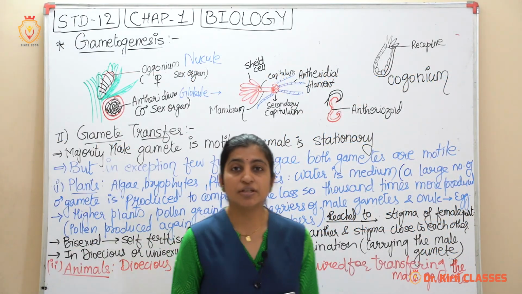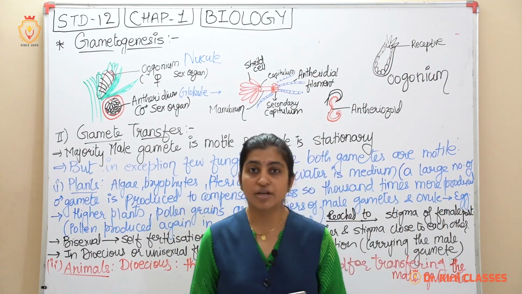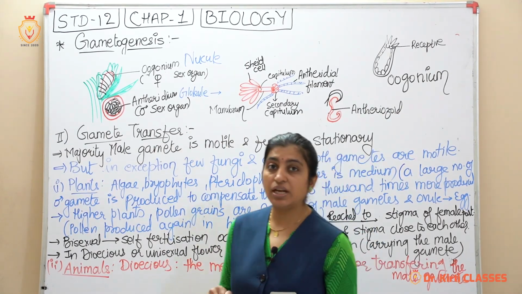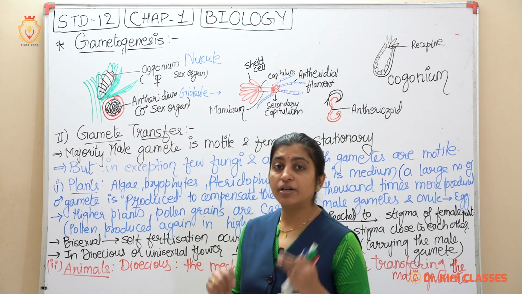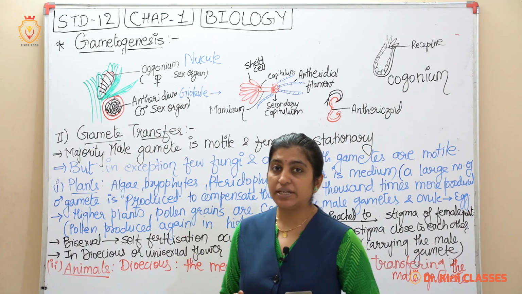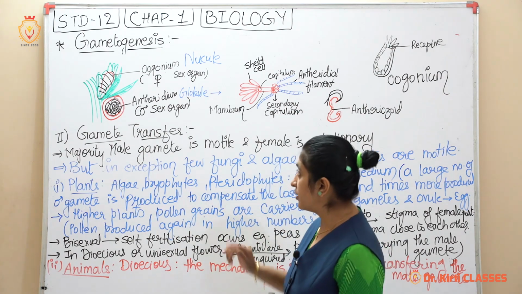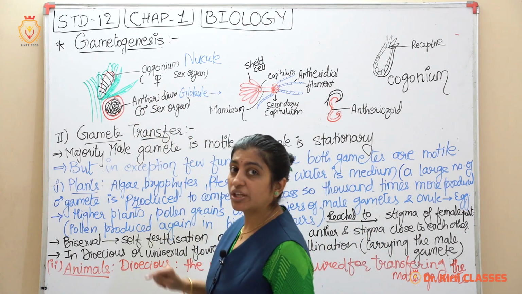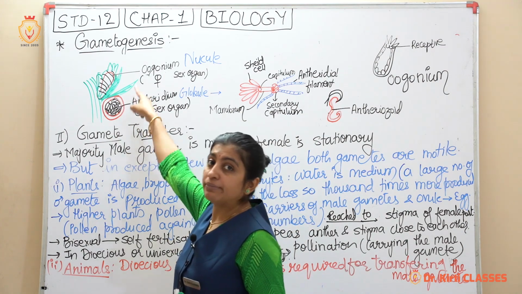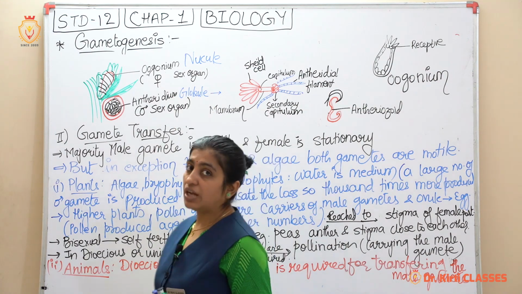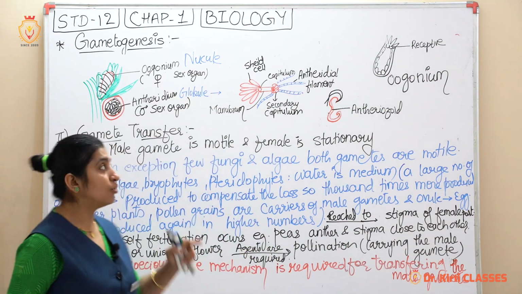Now we'll see here the detailed structure of Chara plants. Now the Chara plant is a green algae, it consists of male and female reproductive organs on the same plant, that is, it is a monoecious plant. So here the female reproductive organ is known as oogonium, or it is known as nucule. You can see the spelling N-U-C-U-L-E, nucule, right?